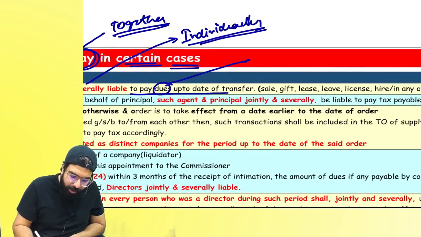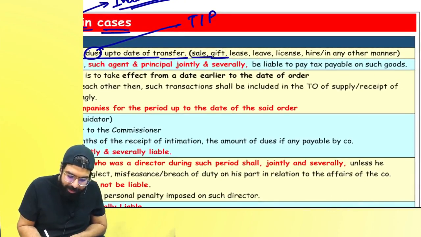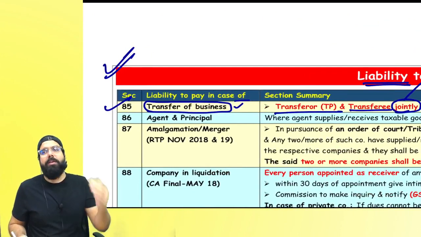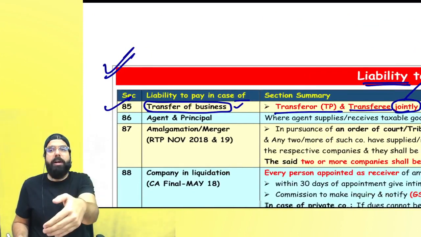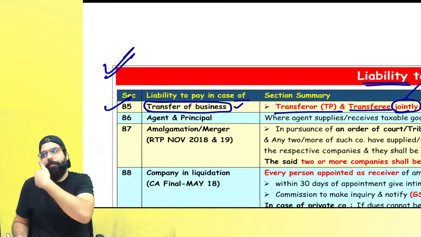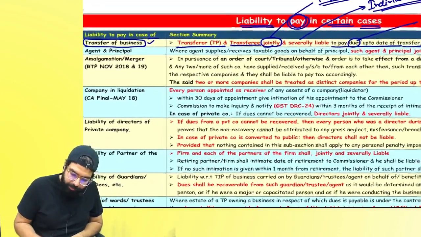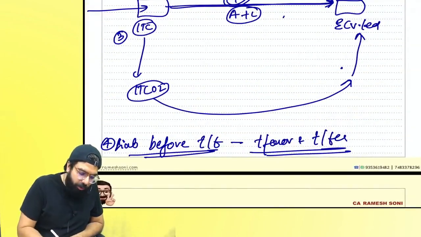Dues means what, everyone? Tax, interest, penalty, whatever is there. In case of sale, gift, lease, licence, hire, or any other manner, if you are transferring your business to someone else, from the date of transfer, who will be liable? Transferee. But up to the date of transfer, who will be liable? Transferor and transferee both. Can I go ahead, everyone? Next. The first one understood, everyone?